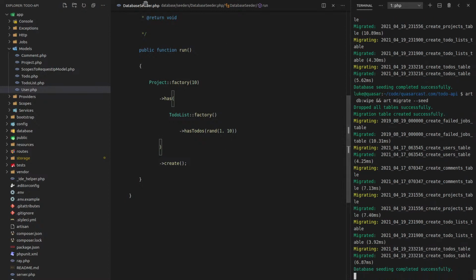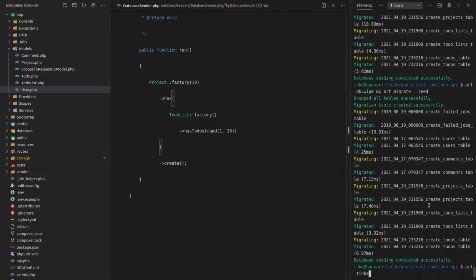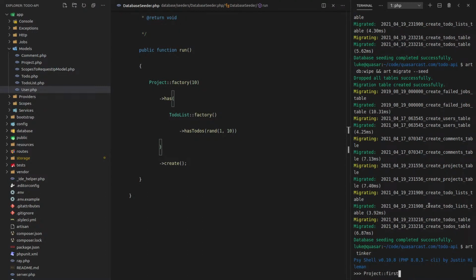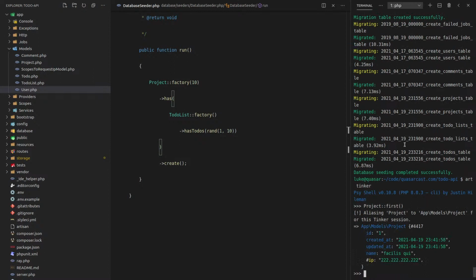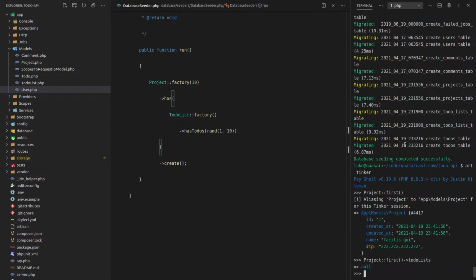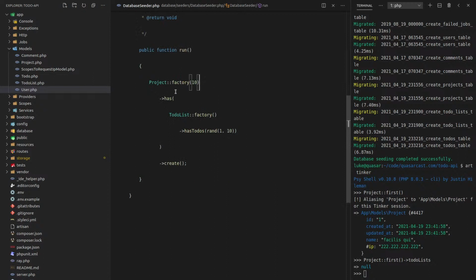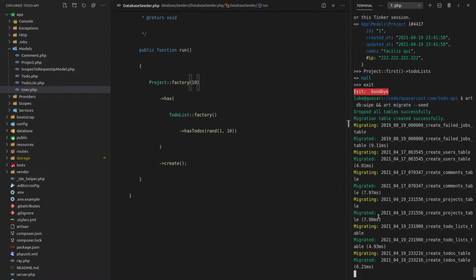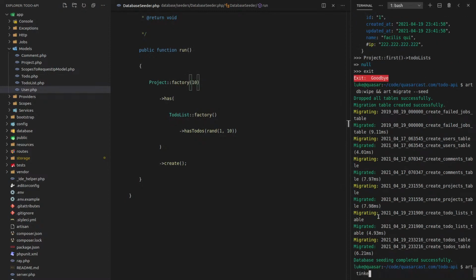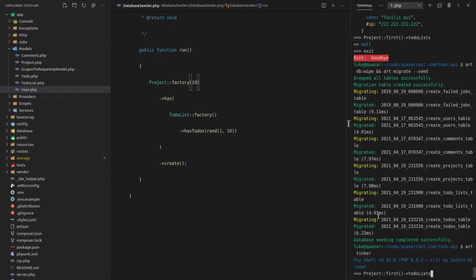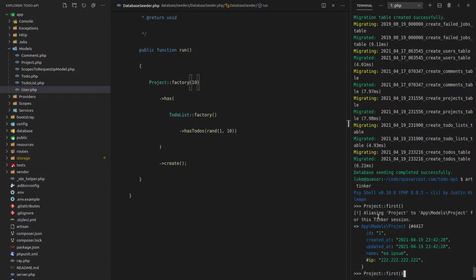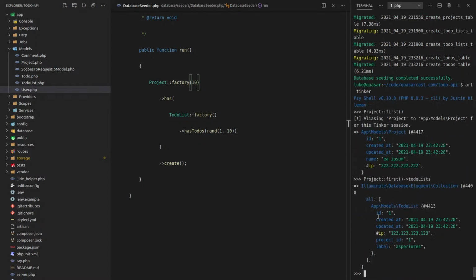Cool. All right, so we've got our database seeder, which looks like it's working now. Let's just run that one more time. And now we can say art tinker, project first. Let's see if that works. Yep, there we go. We've got our first project. And now let's see if it's got any to-do lists. No. Did I name that plural? No, to-do lists, plural. But that is probably going to ruin our migration now, isn't it? Oh no, it still worked. So let's say art tinker again. And let's see if our project, we'll grab our first project again. Nice. And then we'll say project to-do lists.